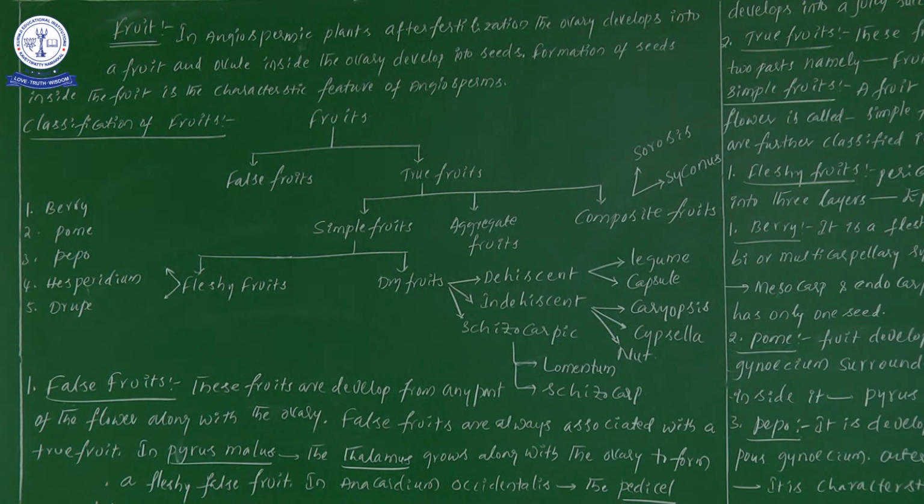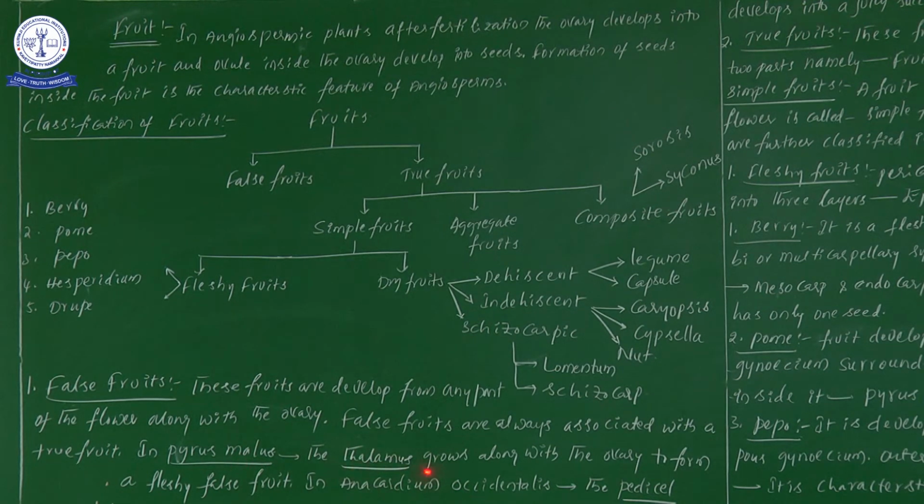So thereby what is the point now we can say within our mind? False fruits and true fruits are always associated together, present together. So from the false fruits point of view, what are the best examples? First one is Pyrus malus. Pyrus malus is the scientific name, and Pyrus malus is apple.